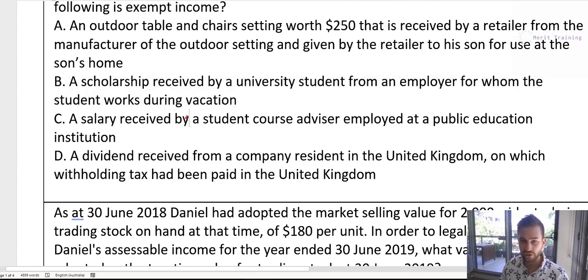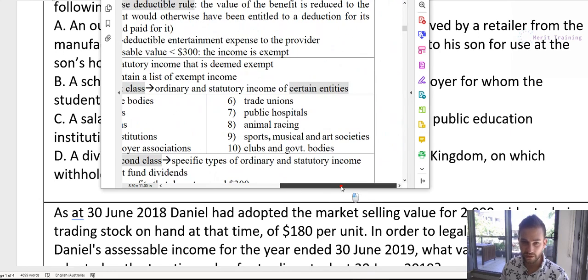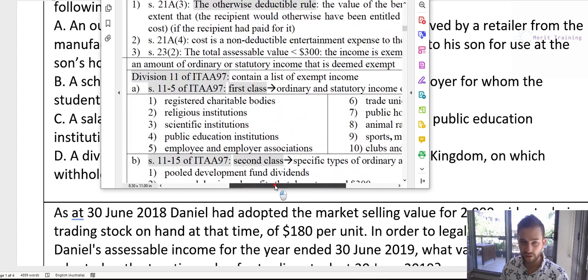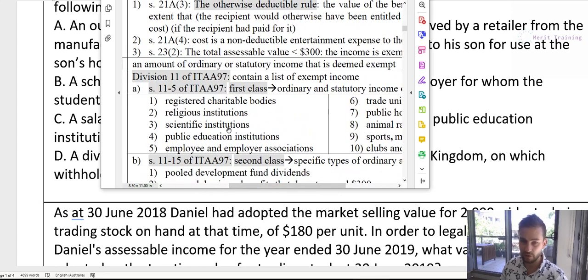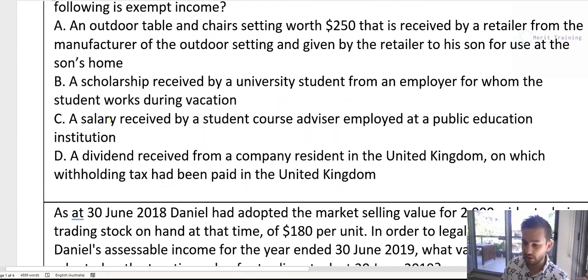C is a salary received by a student course advisor employed at a public education institution. And again, don't be confused, because I know in the notes we went through and we said an education institution is one of the entities whose income will be exempt. But remember, it's the income of that entity, not of the employee. For the employee, their income is the wage, right? It's only the entity itself, the institution. So donations to the institution, government funding to the institution, that would be exempt income. But any salaries paid to staff, that's completely different. That's the student course advisor's income, right? Which would be assessable income because it's wages, right?